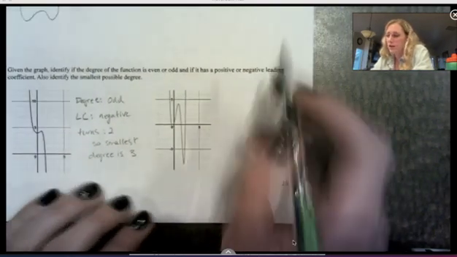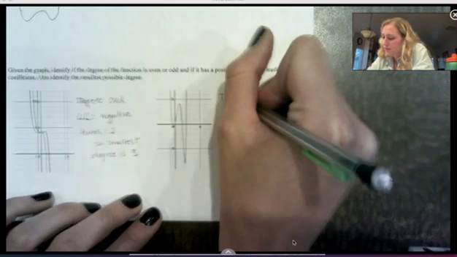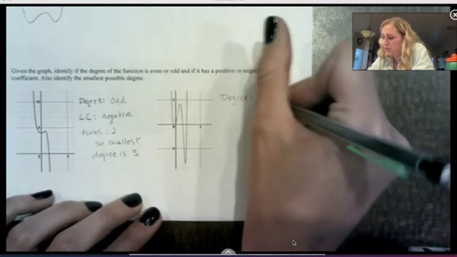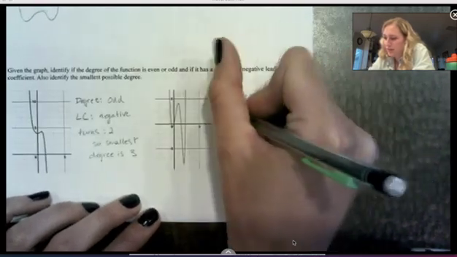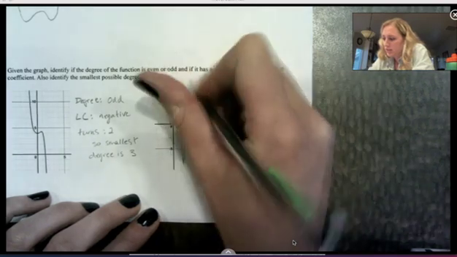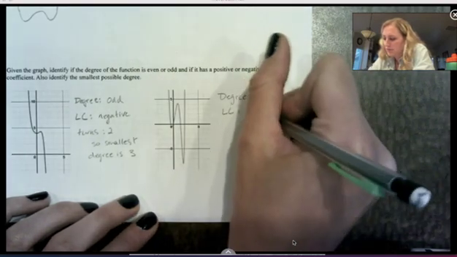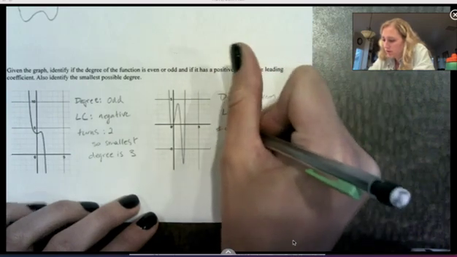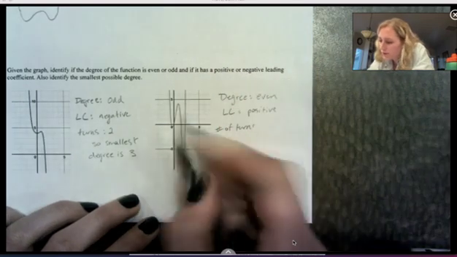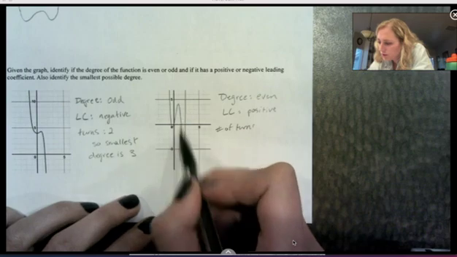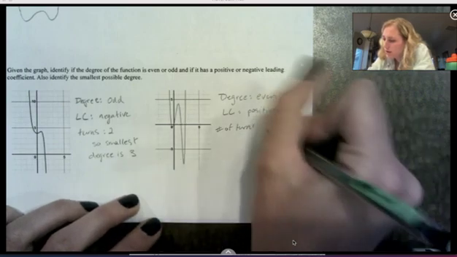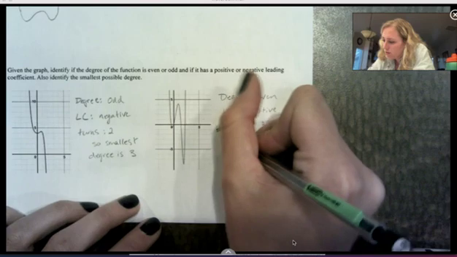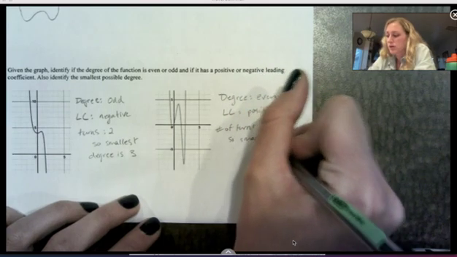Here, the ends are going in the same direction, so my degree must be even. The right side is going up, so the leading coefficient is positive. Number of turns: we have 1, 2, 3. So the smallest degree it could be is 4.